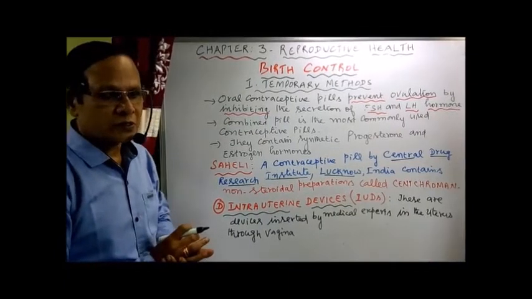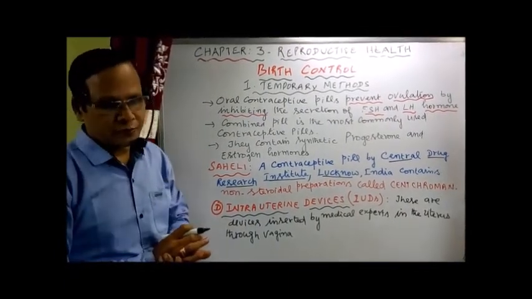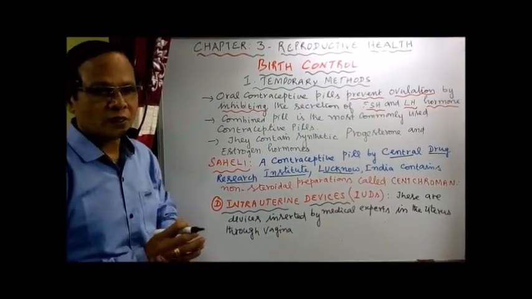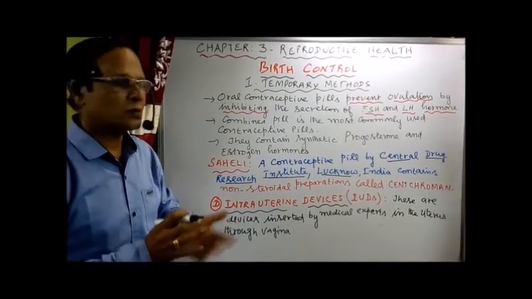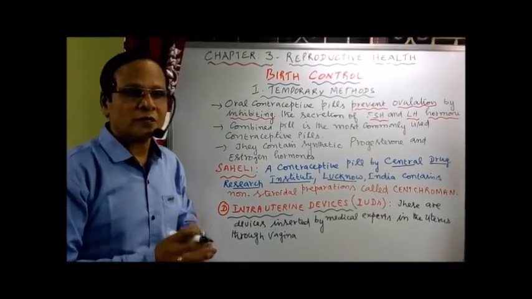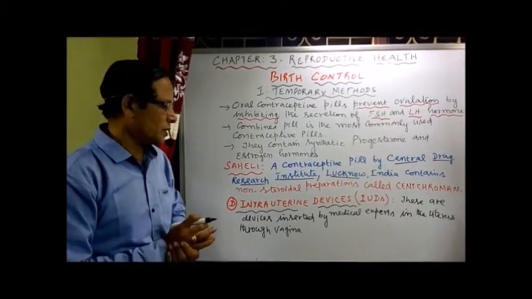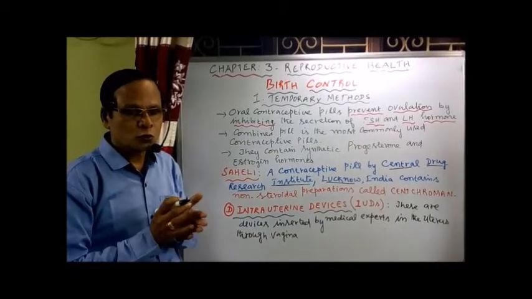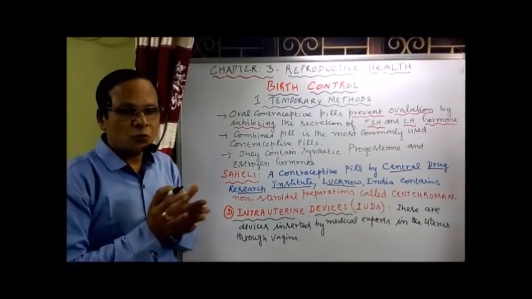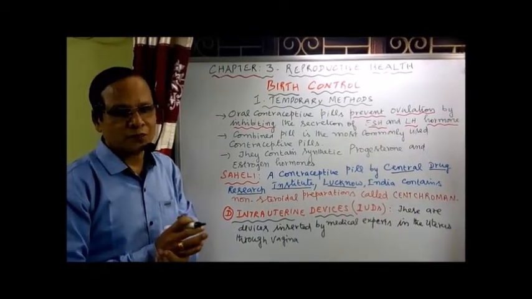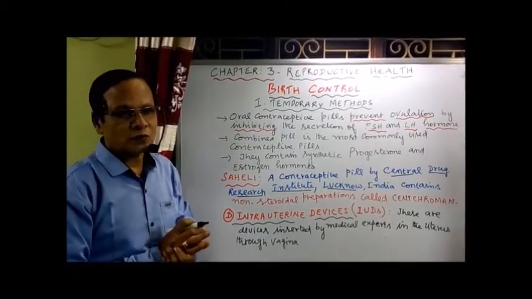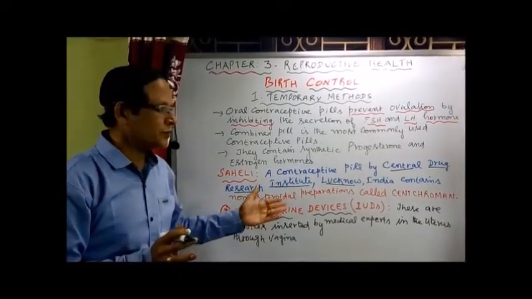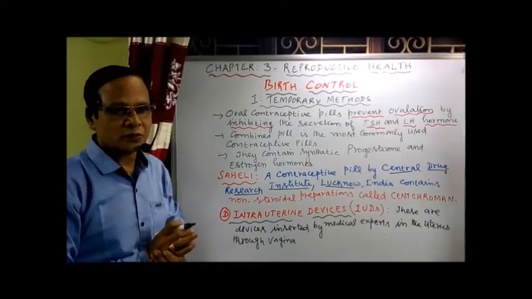Now the intrauterine devices normally are of different types. Some of them are hormonal intrauterine devices, copper releasing intrauterine devices, and also we have what is known as non-medicated intrauterine devices. It is an ideal contraceptive method for females who want to delay the pregnancy. It is the most popular method of contraception, that's IUDs, in India, which has a success rate of 95 to 99%.